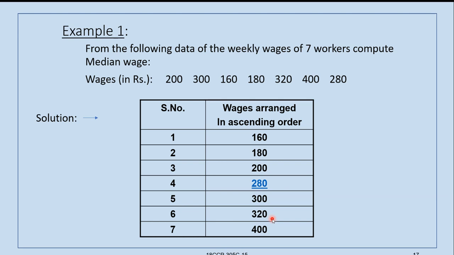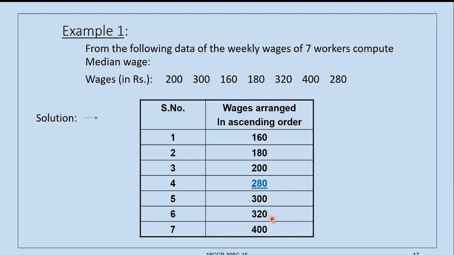We will calculate just to understand better. 160 plus 180 plus 200 plus 280 plus 300 plus 320 plus 400. The total is 1840 divided by 7. Number of items is 7, so n is equal to 7. So the arithmetic mean is 262.85. You can take it as 263 also.